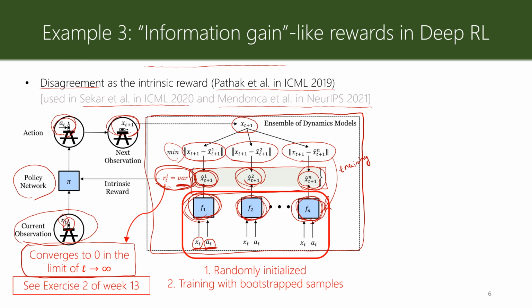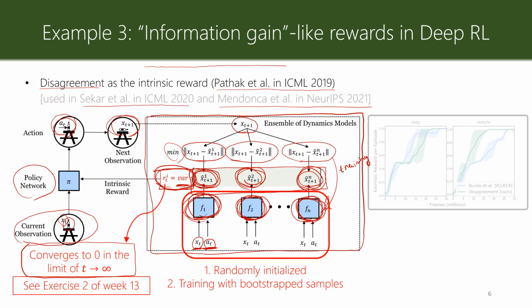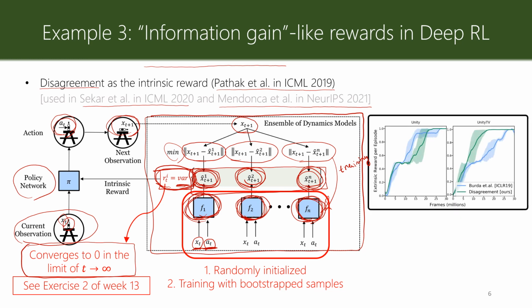So if you consider the example of the noisy TV, if the agent stays in front of the noisy TV for a long time, it's true that the agent cannot predict anything, but all of these forward models converge to a model that predicts the average image of the TV. So the variance finally goes down, no matter how stochastic the TV is. And that's what the authors show in the Unity maze. They use exactly the same case that I showed two slides ago. Same navigation task here without TV,